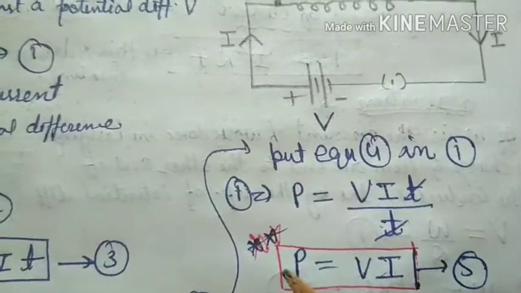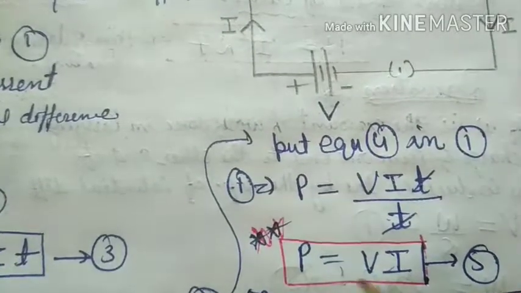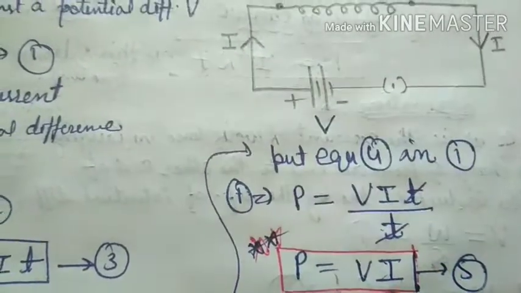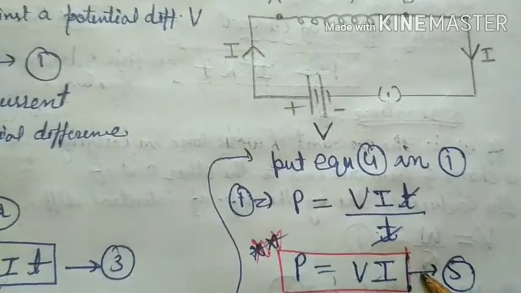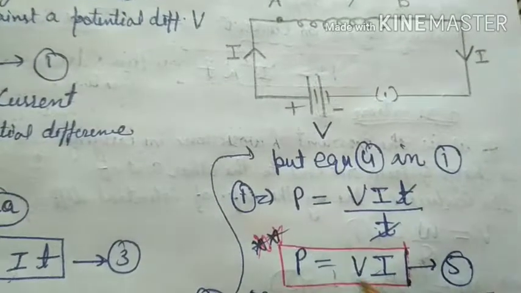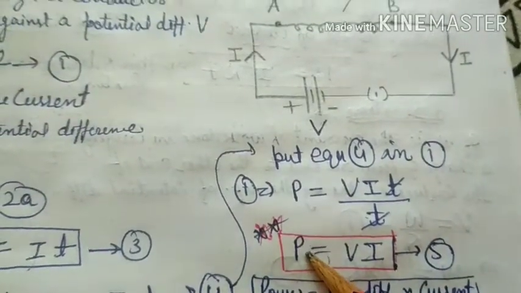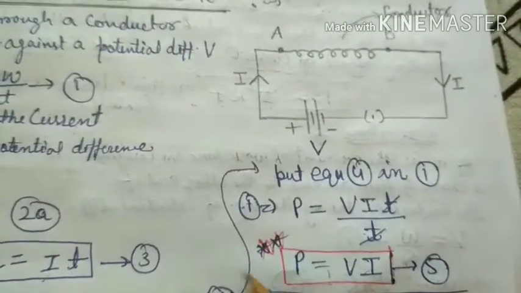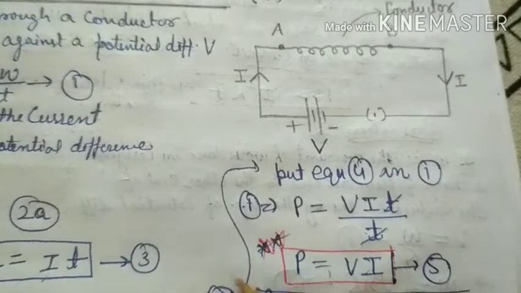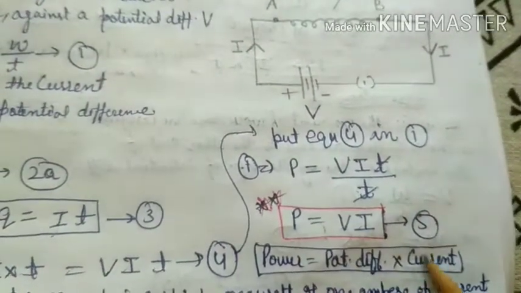That is, electric power is also equal to potential difference into current. The product of potential difference and current is also called the electric power of that circuit or appliance. This is equation number 5. It's an important one. We have to use this equation in applications or numericals. If potential difference and current are given, we derive the power of that appliance with the help of that relation.